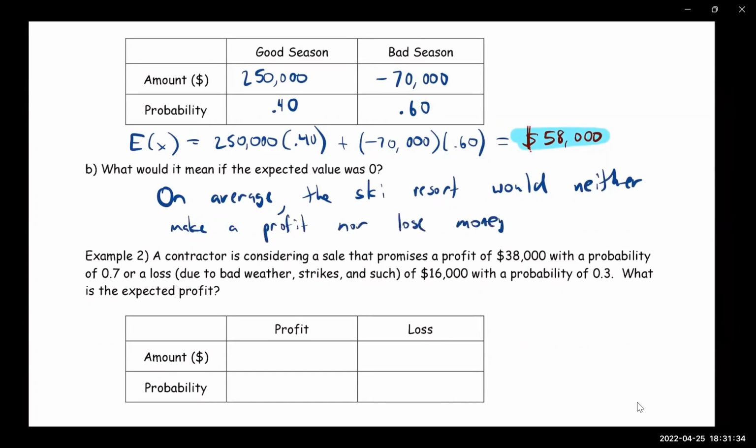They would break even. So they wouldn't make money, but they wouldn't lose money. So that's what the 0 would mean.